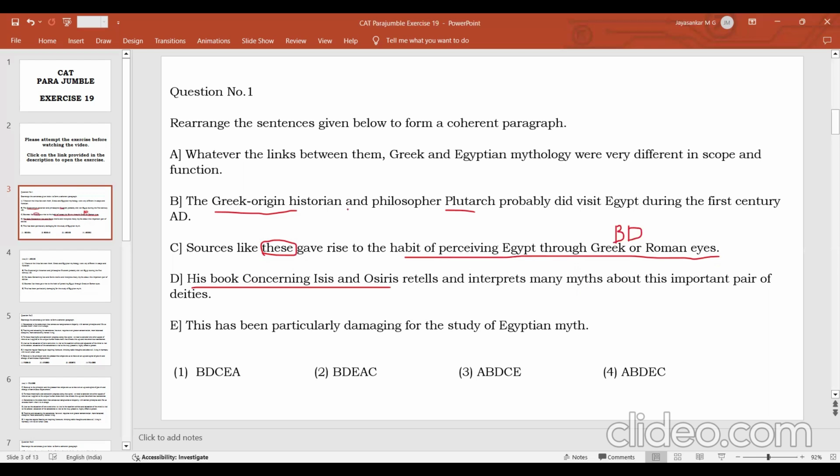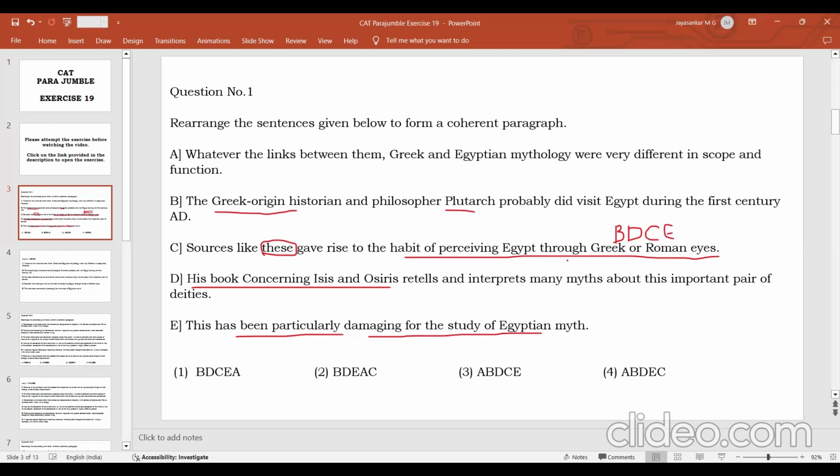The Greek historian visiting Egypt and writing a book on Egyptian myths from a Greek point of view is an example. There might be many sources like this, and this is giving rise to the habit of understanding Egypt through Greek or Roman eyes. So this is the problem. You try to interpret Egyptian mythology from a Greek or a Roman point of view, and this is damaging for the study of Egyptian myths. This tendency to perceive Egyptian mythology through Greek or Roman eyes is very damaging to the study of Egyptian myth. Why? Because Egyptian myth is different from Greek myth.